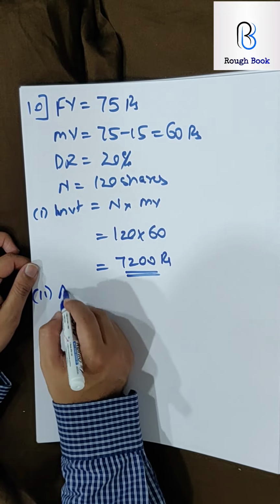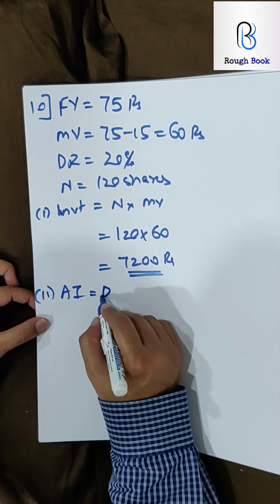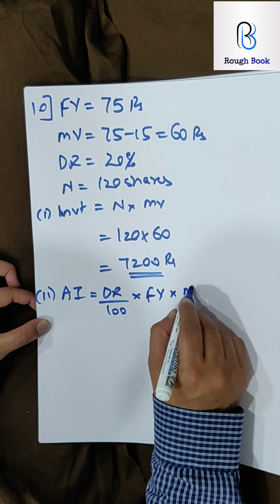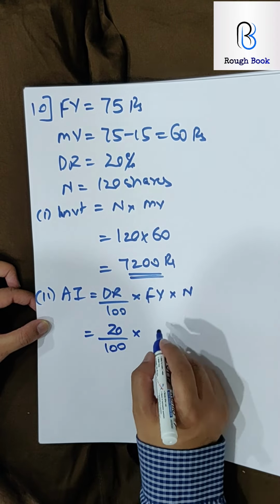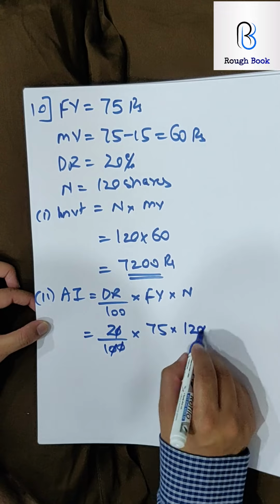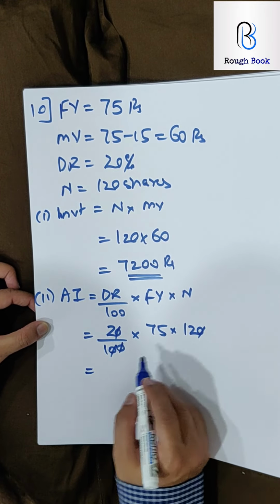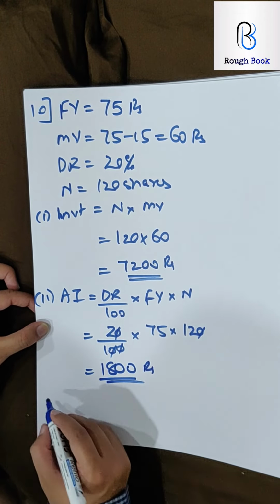That's the first question. Second part, annual income. Come on, hit it. So dividend rate by 100 into face value into number of shares. So dividend rate 20% into face value 75 and number of shares 120. So 2 zeros go, 2 into 75, 150, 15 12s are 180 and one more 0. So I get the annual income.